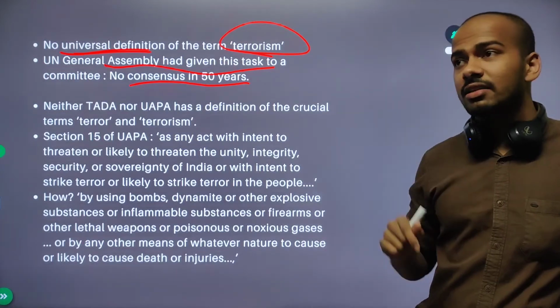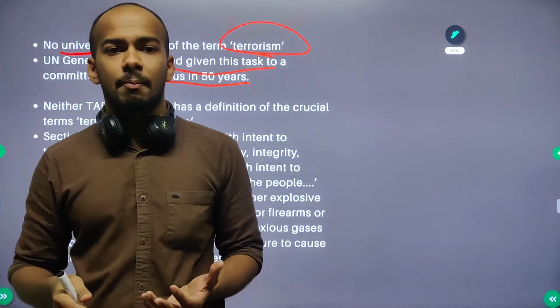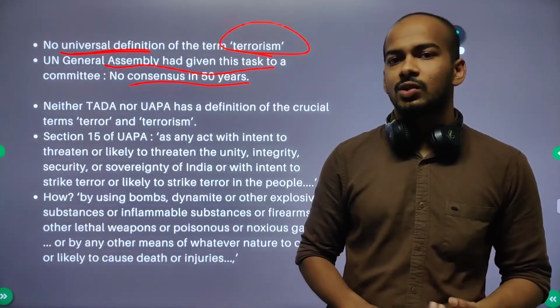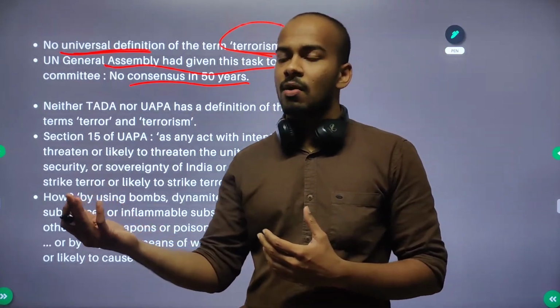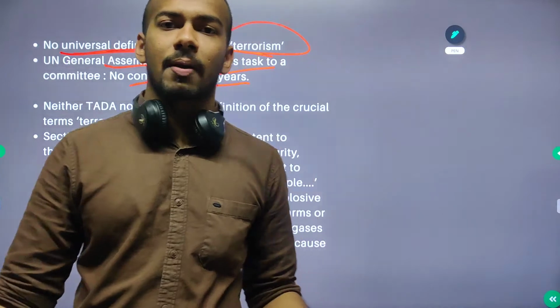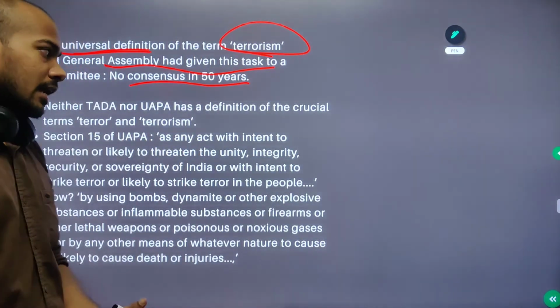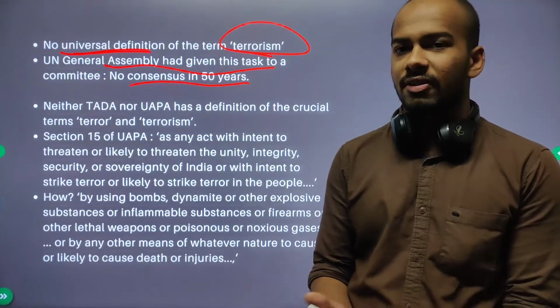So the word terrorism is complicated, because one man's terrorist might be another man's freedom fighter. When the British were ruling us, our freedom fighters were terrorists for them. Bhagat Singh was a terrorist for them, but he's a freedom fighter for us, right? So it's a matter of perspective. As a result, it is quite difficult to define the word terrorism.